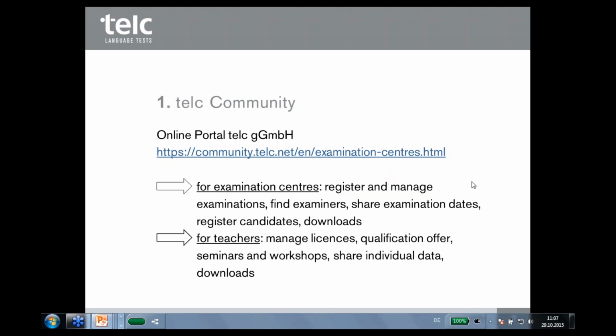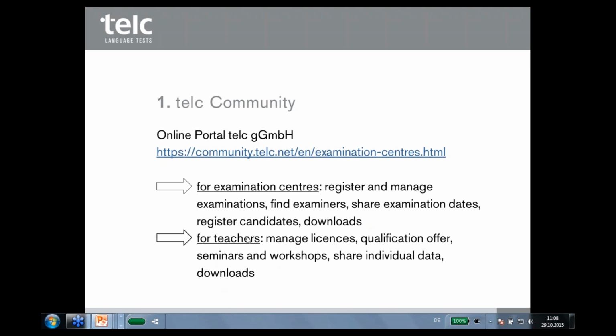You can share the examination days, as I said, and you can register candidates, and you also have downloads. So for example, you have formulas and some forms and helpful data. It will help you not just to find teachers, but to see the procedure and how to register the candidates and your examinations.